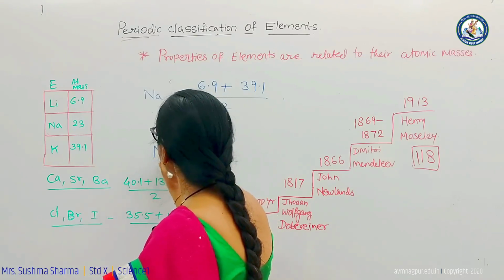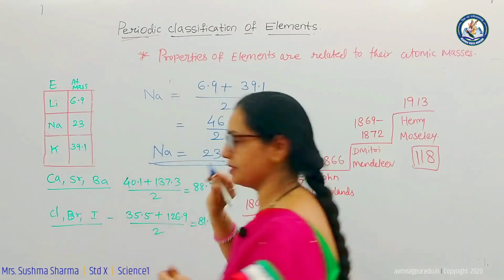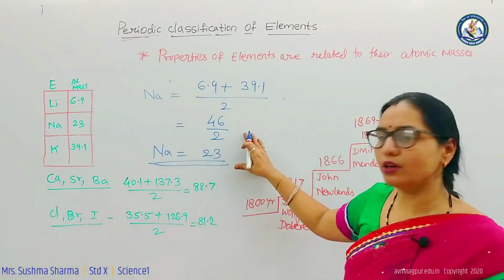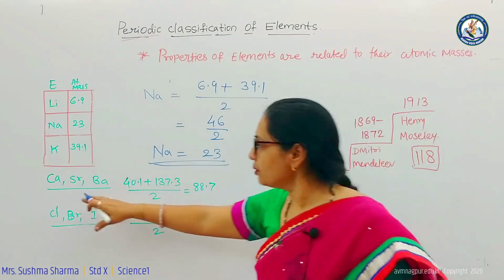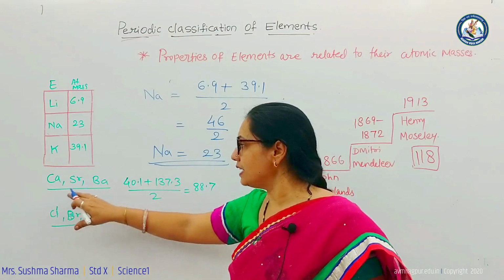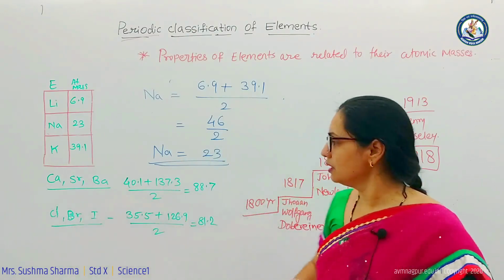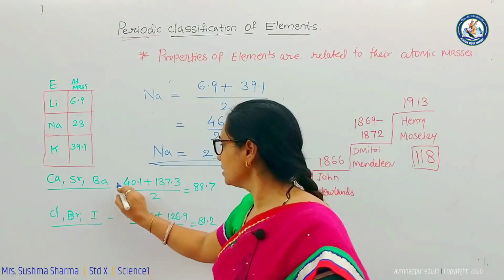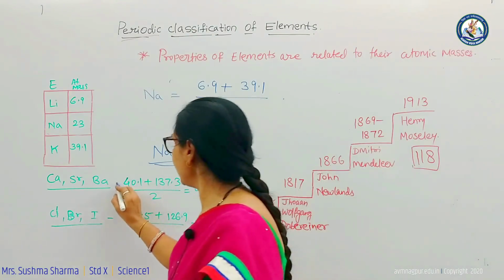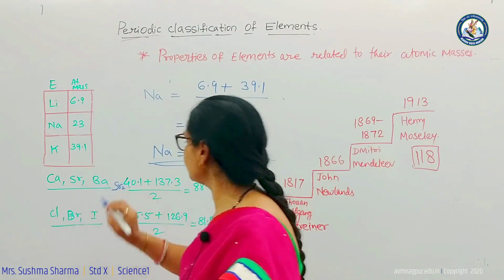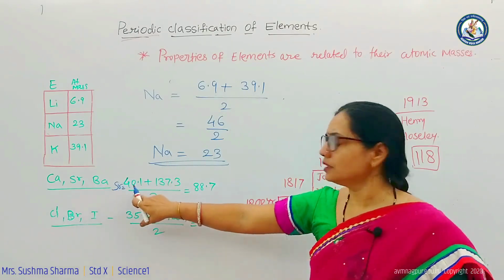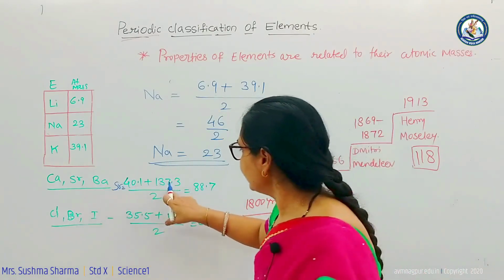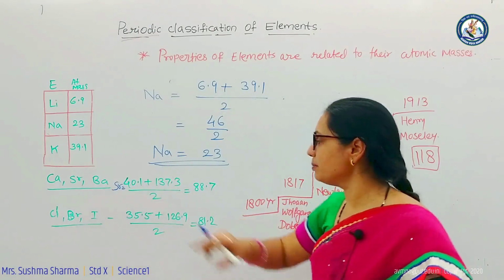So the atomic mass of sodium is 23. For this triad it was correct. Now considering the second triad, calcium, strontium and barium, the atomic masses were substituted and the atomic mass of strontium was calculated as the mean of calcium and barium.